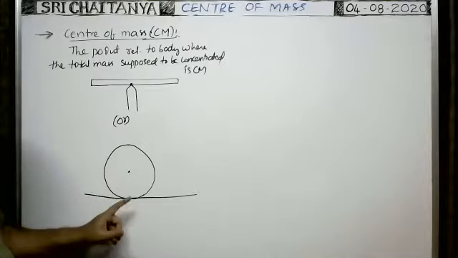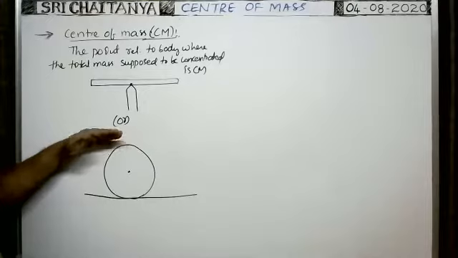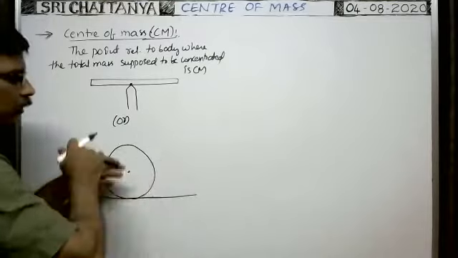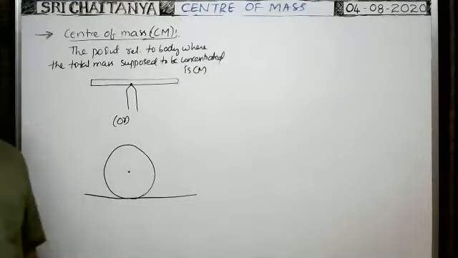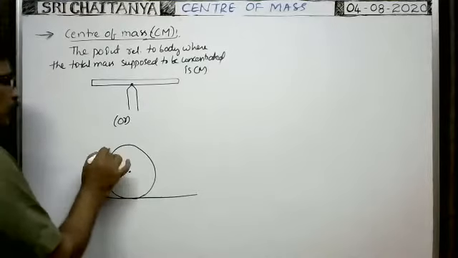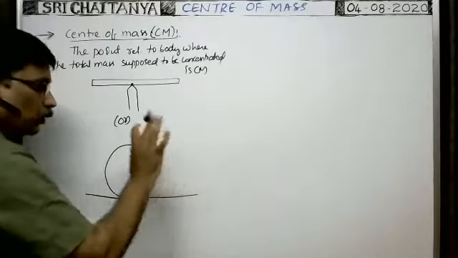Suppose it is a rough surface. When you apply the force at the top of the sphere, what about the sphere? Is it moving in the forward direction by rotating, or moving directly without rotation in the forward direction? If it is a rough surface, it rolls. Suppose it is smooth: when you apply the force on the sphere in this direction, the entire sphere will move in the forward direction without rotation.